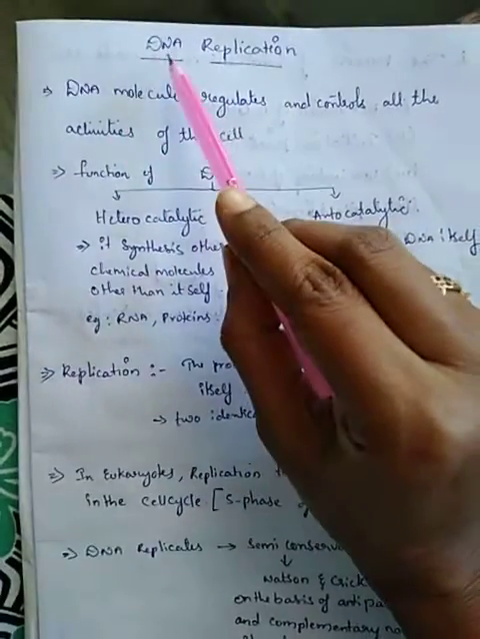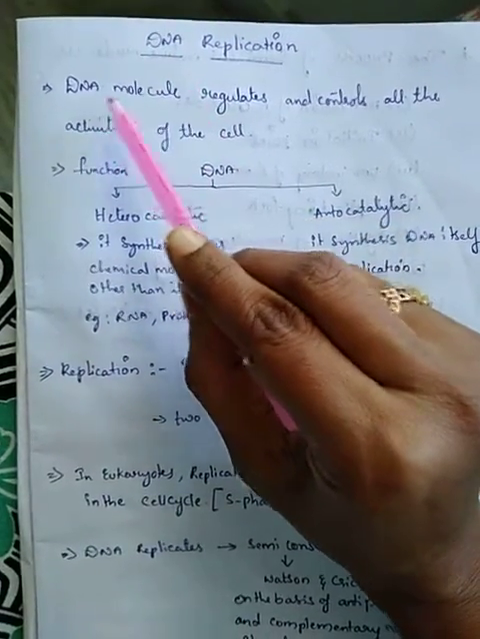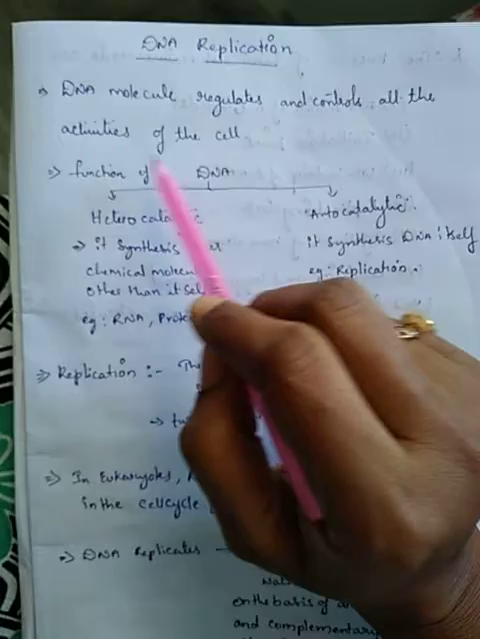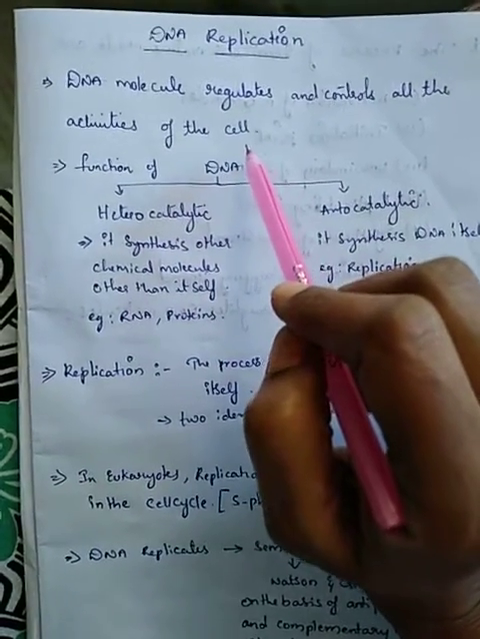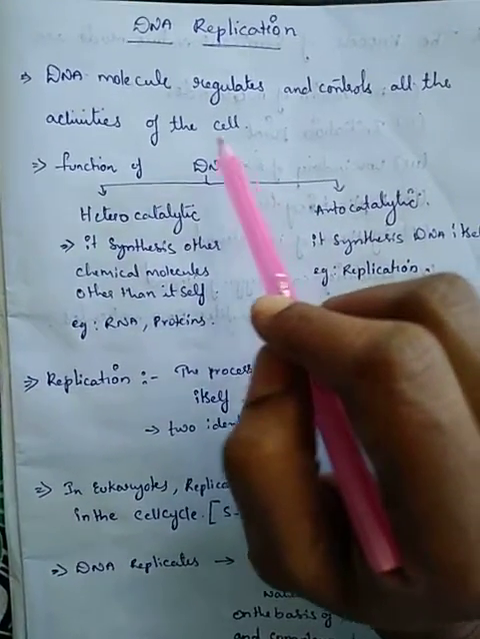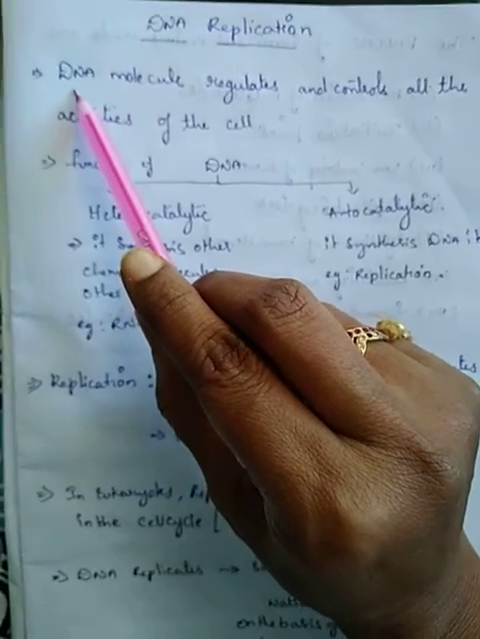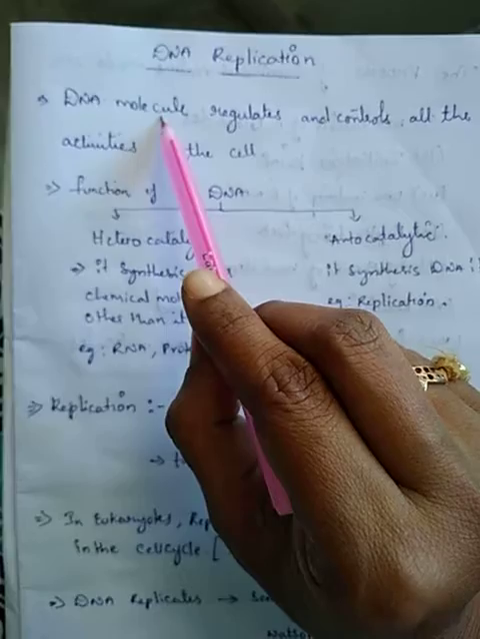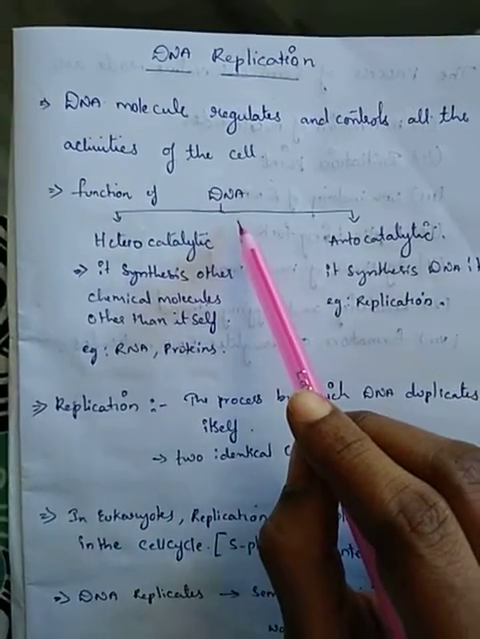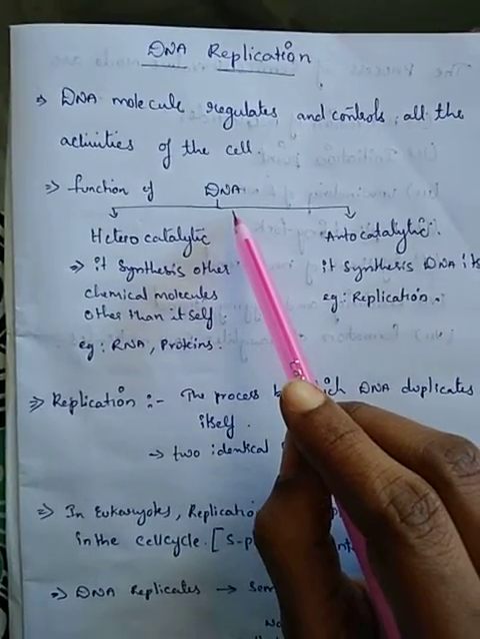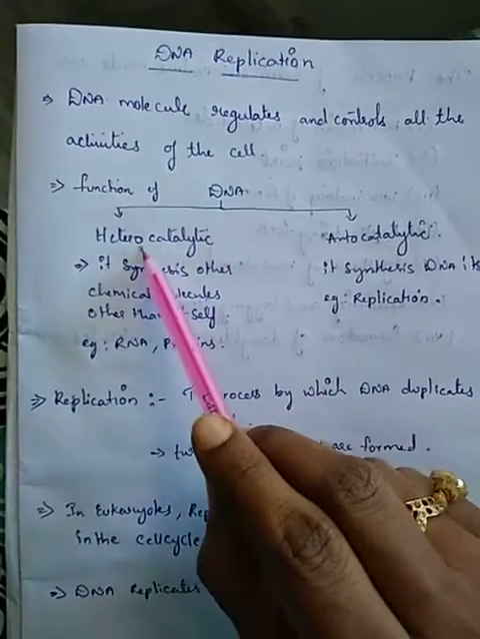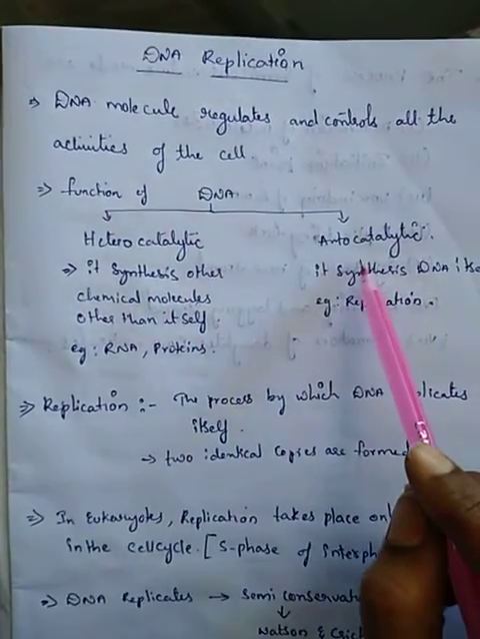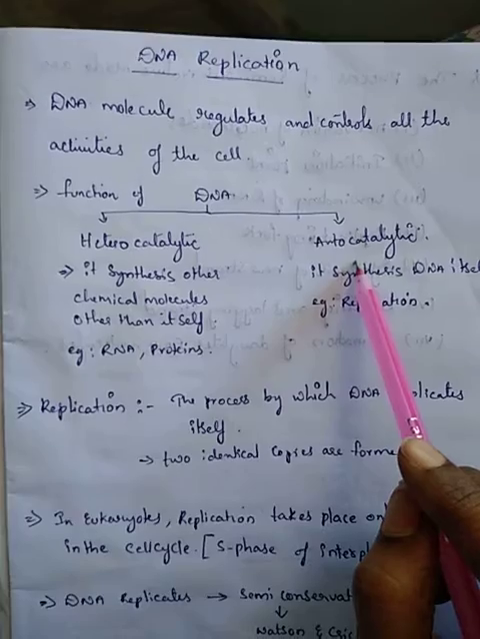So this DNA which is present, this DNA regulates and controls all the activities of our cells. हमारा बॉडी का अंदर कितना सेल्स प्रेजेंट है उतना सेल्स का पूरा एक्टिविटी इज कंट्रोल विद द हेल्प ऑफ द DNA molecule. So this DNA molecule does some functions. So what are the functions of the DNA? First function is a heterocatalytic function, and the next function is an autocatalytic function.